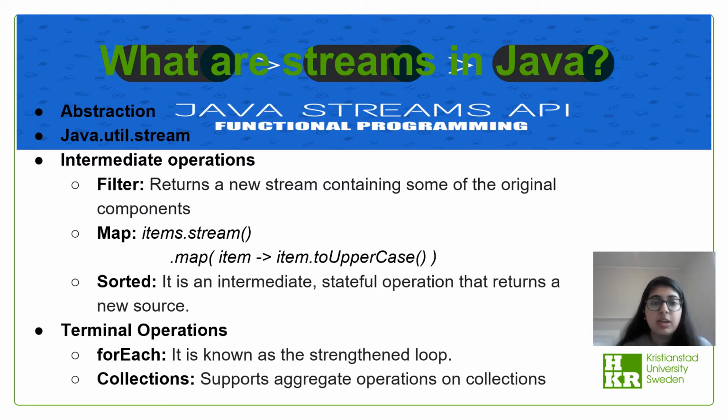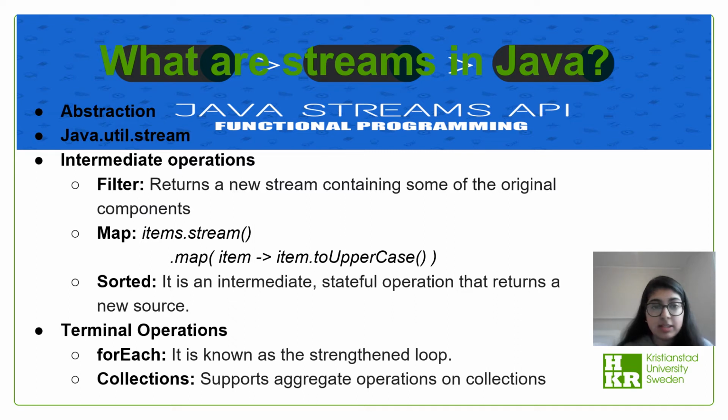Next up we have sorted. It is an intermediate stateful operation that returns a new stream and provides the default sorting. Now we have some terminal operations. First up we have forEach. The for each loop in Java is used to iterate over array and collection elements like ArrayList. It is also known as the enhanced for loop.